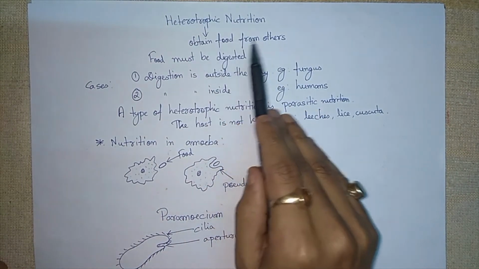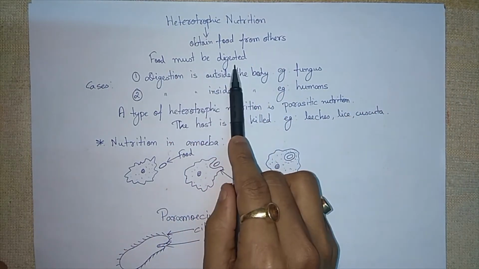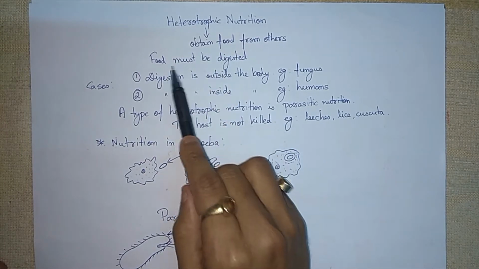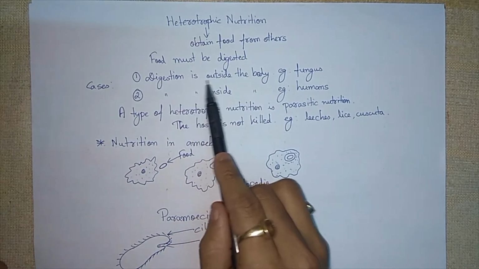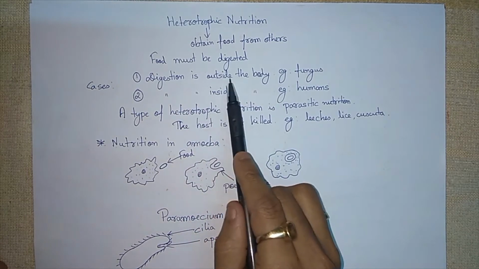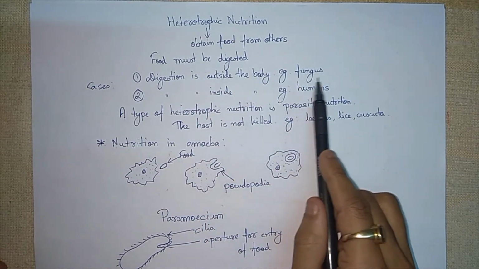After obtaining the food from others, the food must be digested. If digestion does not occur, then there is no use of obtaining food. So food must be digested. Digestion may occur outside the body, or digestion may occur inside the body. If the digestion is outside the body, this type of condition is observed in the case of fungus.